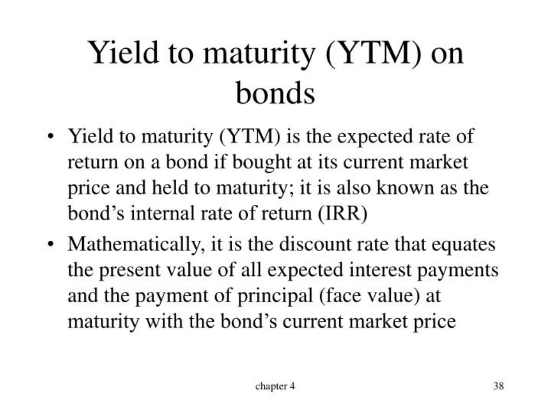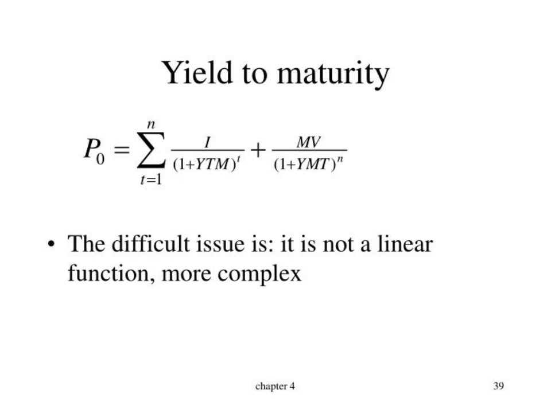Yield to maturity on bonds. Yield to maturity is the expected rate of return on a bond if bought at its current market price and held to maturity. It is known as the bond's internal rate of return. P0 is equal to the summation of 1 over (1 plus YTM) to the power t, plus MV over (1 plus YTM) to the power n. The difficult issue is that it is not a linear function, so it is more complex.